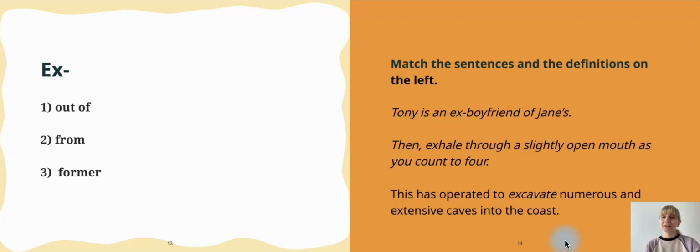Let's check. Well, Tony is an ex-boyfriend of Jane. So Tony is Jane's former, previous, before. She had this boyfriend before. So like Jane, she has so many boyfriends. Okay, then number 2. Then exhale is like exhale through a slightly open mouth as you count to 4. It's a kind of meditation, I think. Exhale, yes, like when you exhale out of your body.